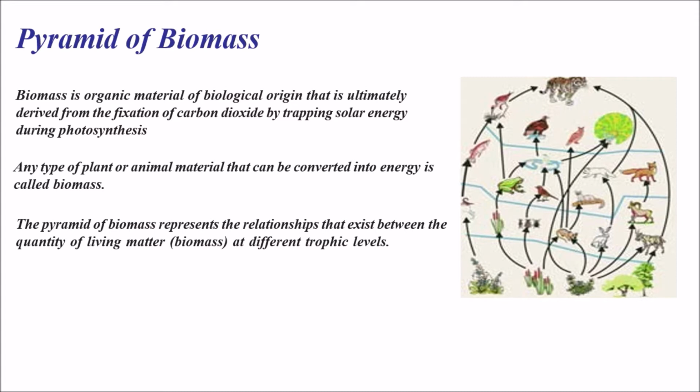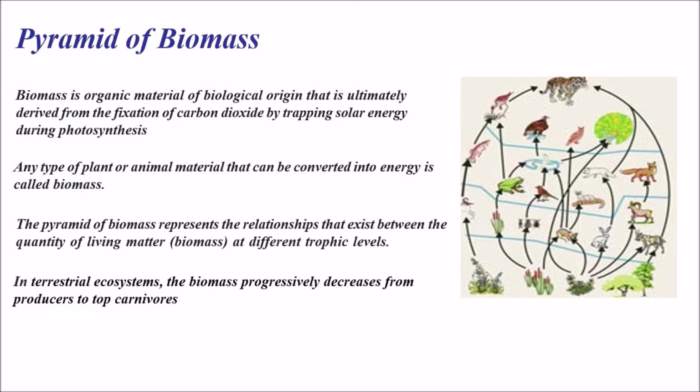So, what does the pyramid of biomass represent? It represents the relationship that exists between the quantity of living matter, which is also called biomass, at different trophic levels. In terrestrial ecosystems, the biomass progressively decreases from producers to top carnivores.